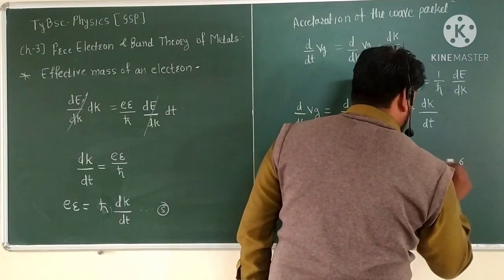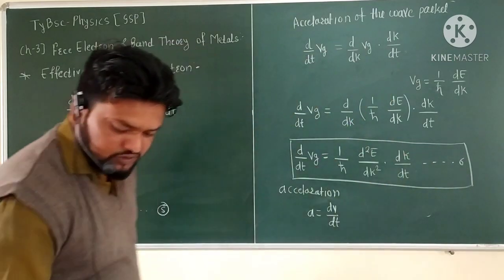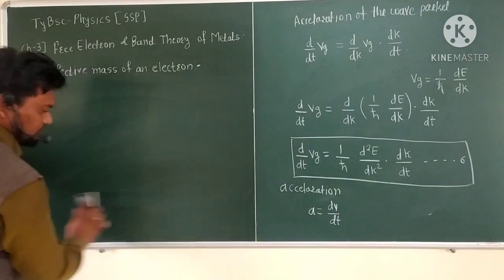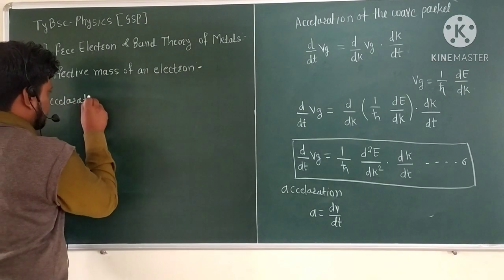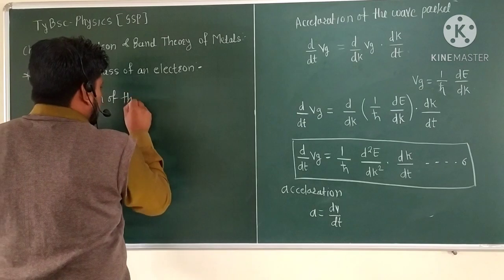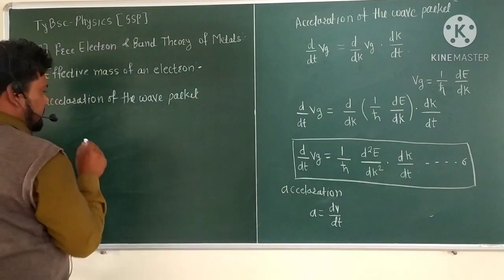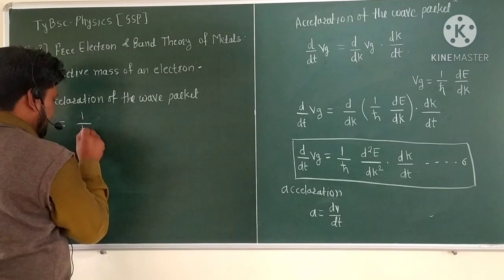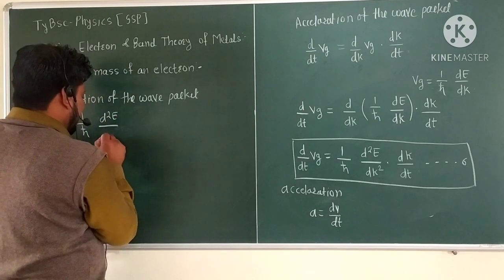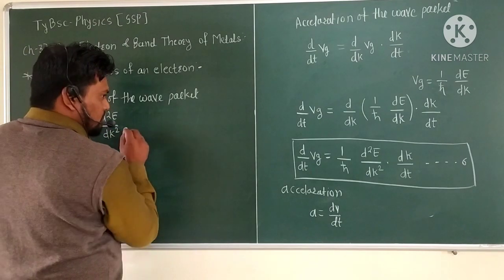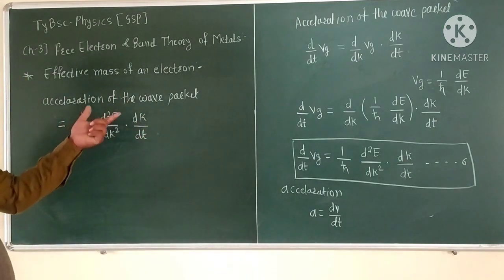So this is equation number 6, and this is the acceleration of the wave packet, which is nothing but 1 upon h cross d square E divided by dk square into dk divided by dt. So this is the acceleration of the wave packet.